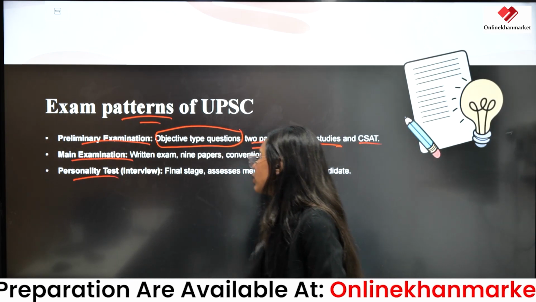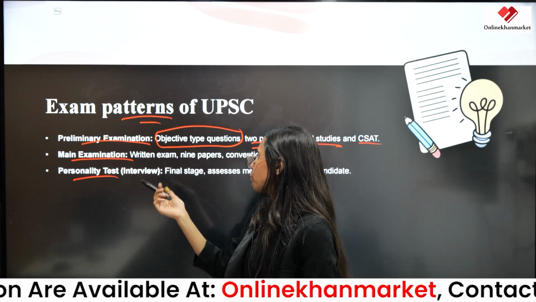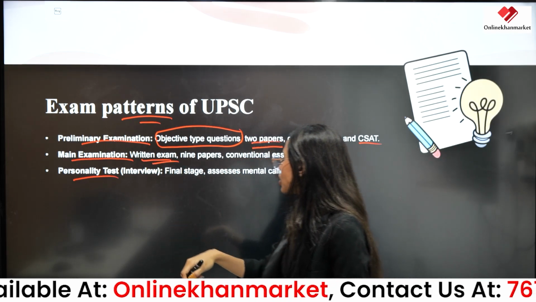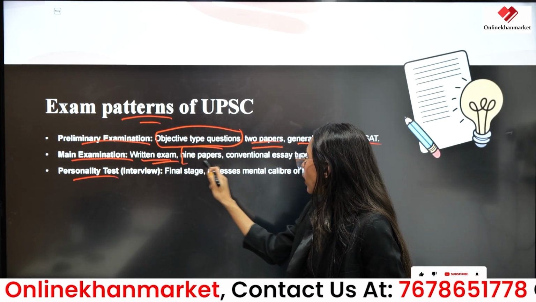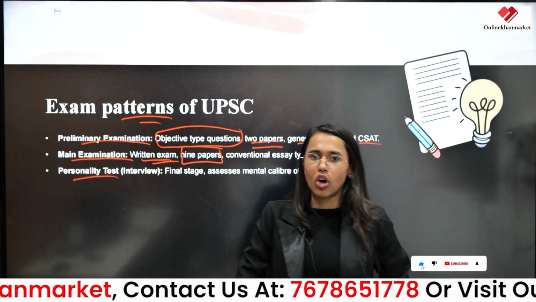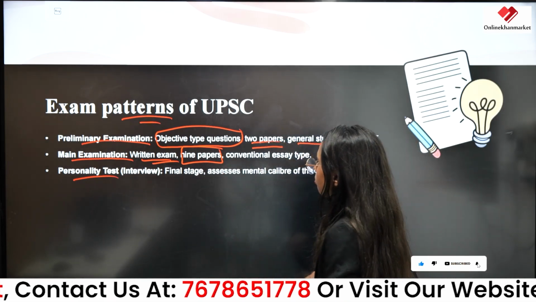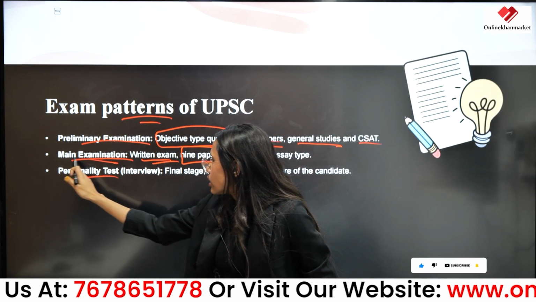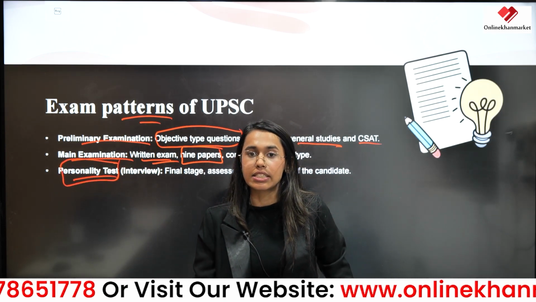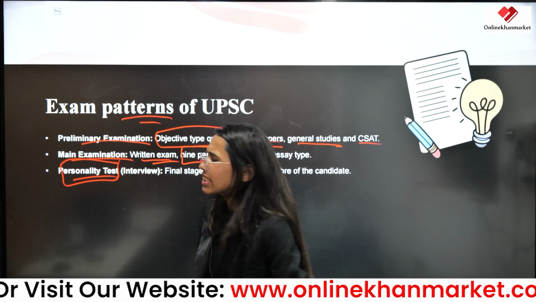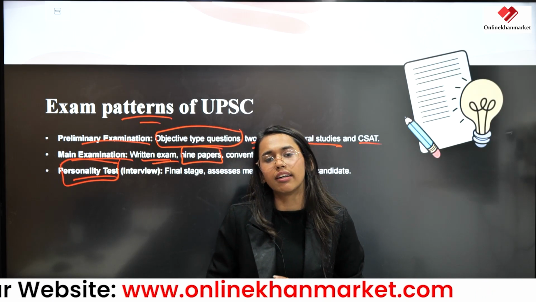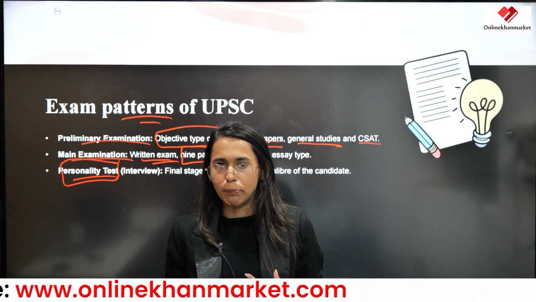Then there is the main examination, which is a written examination with 9 papers, and it is basically essay type. Then there is the final stage of the UPSC, the personality test, which is basically the interview. The interview is conducted with a board of members.